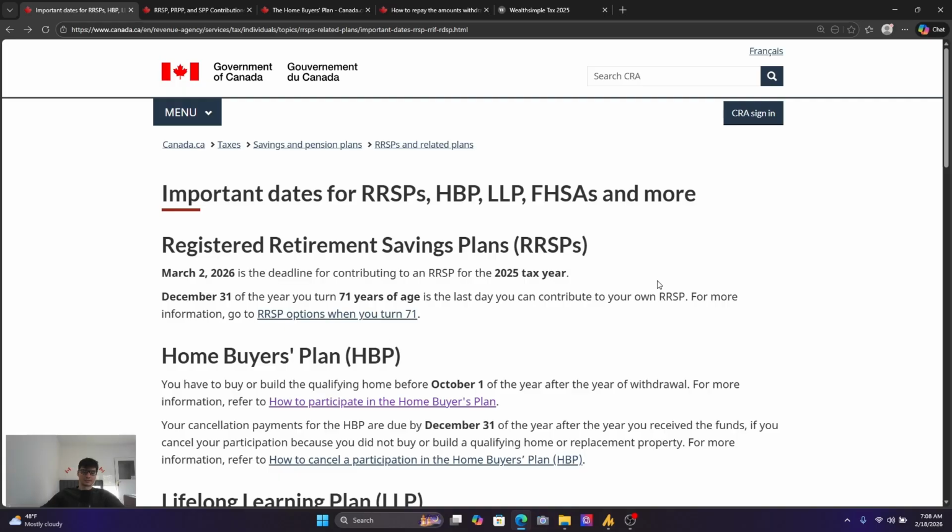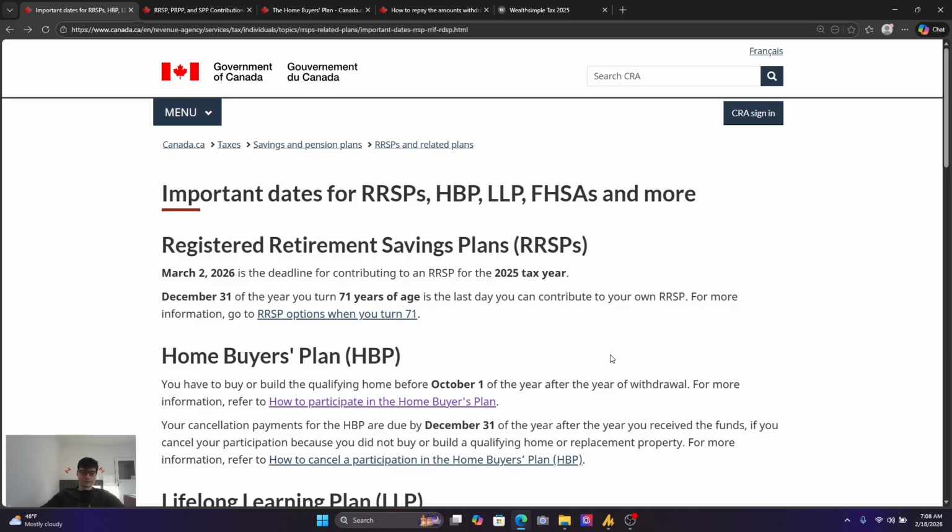If we're looking at the dates, you have 60 days in the next year to make a contribution for the previous year. So for the 2025 tax year, that date is March 2nd, 2026. That is the deadline for contributing to an RRSP for the 2025 tax year. If you miss this, so let's say March 2nd passes and you haven't contributed, you miss out on having a contribution for the 2025 tax year.